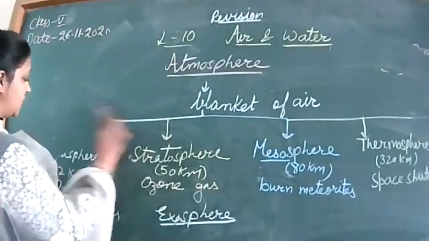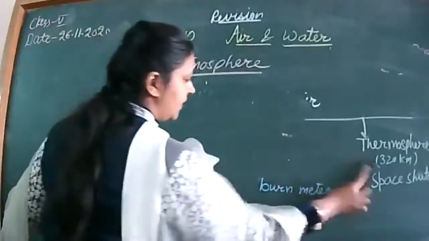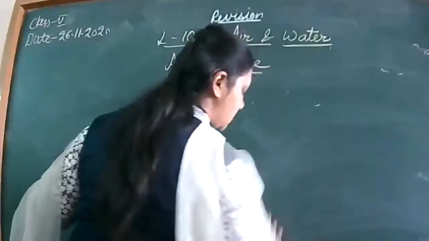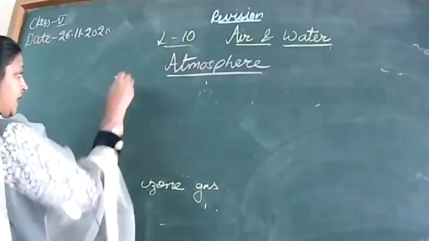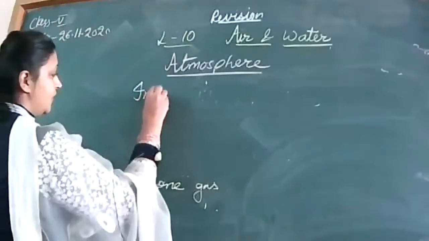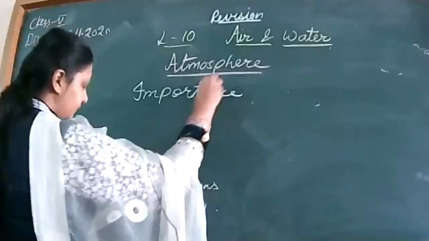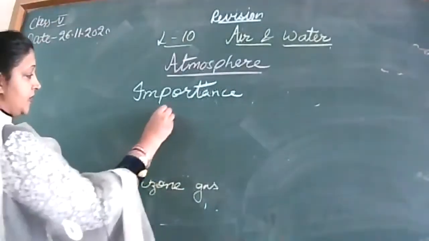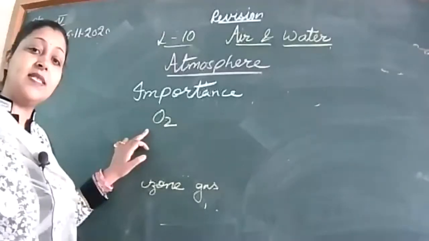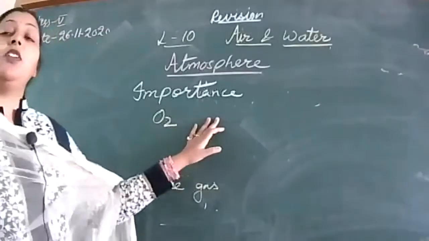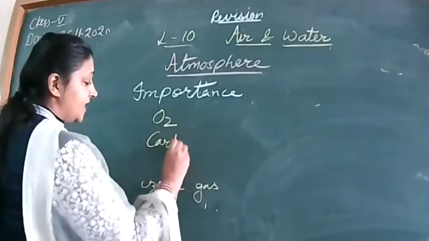What is the importance of atmosphere? We will definitely get it from these. What are the different importance of atmosphere? What does this atmosphere contain? Number one, as we had done, in troposphere, there is oxygen gas. Oxygen gas is contained in this atmosphere, which helps in breathing. It contains carbon dioxide gas.